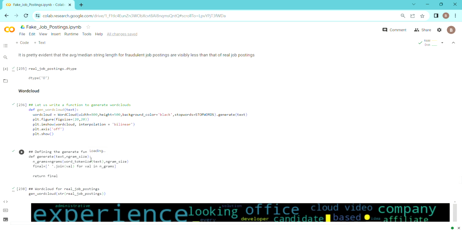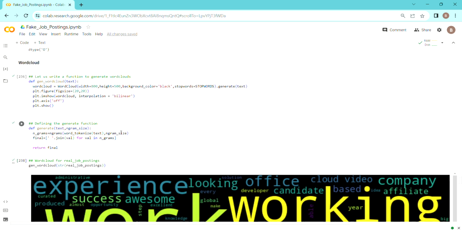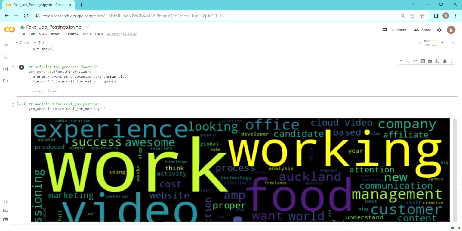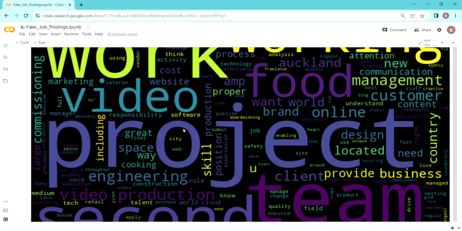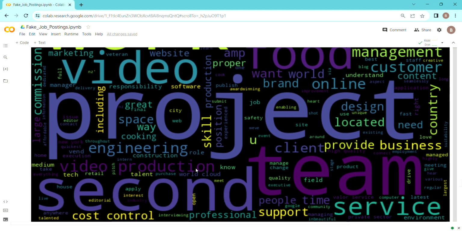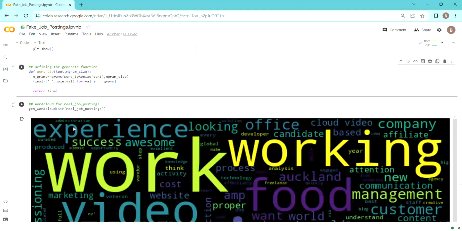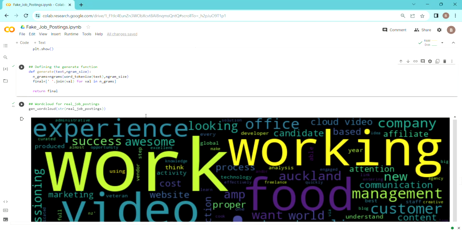Next, we will try to fetch the words that occur frequently in the real job postings and fake job postings. Here I have defined a function for word cloud, and this is how it looks. I have used this generate function here as well. If we see, words like work, working, video, food, project, team, second come up mostly for the real job postings.